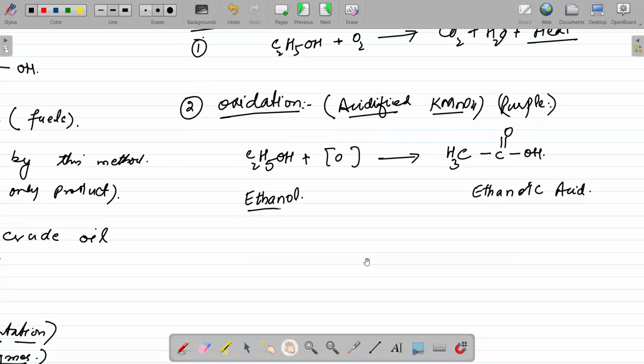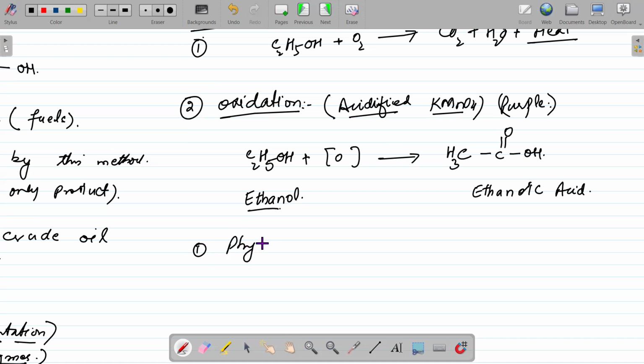Now, there is another reaction of these alcohols, that is reaction with a carboxylic acid forming an ester, but we will do that reaction after going through these carboxylic acids. And now next, their physical properties. Remember their intermolecular forces.